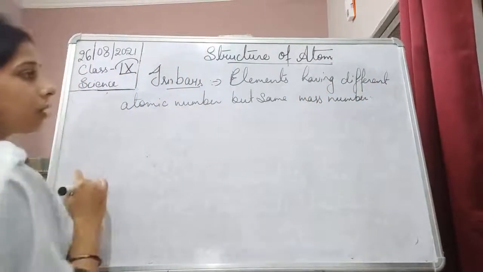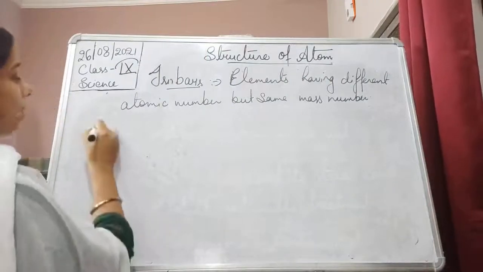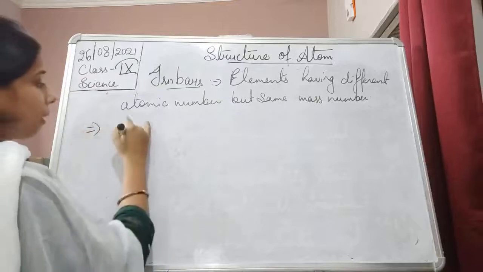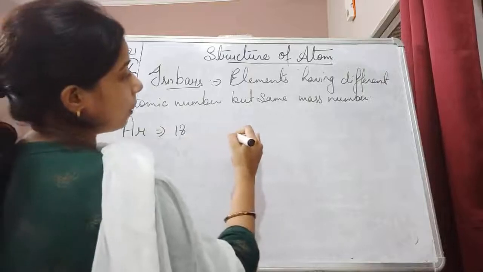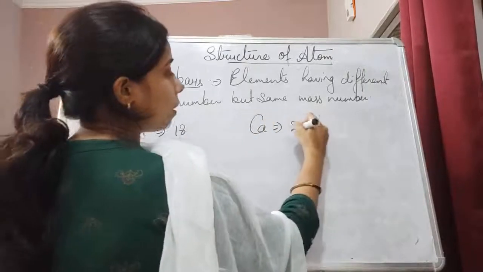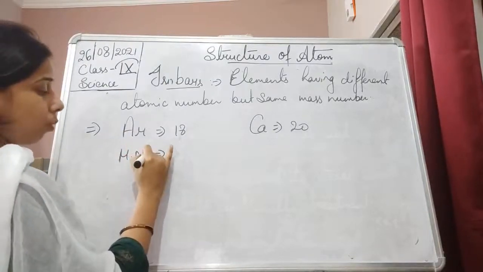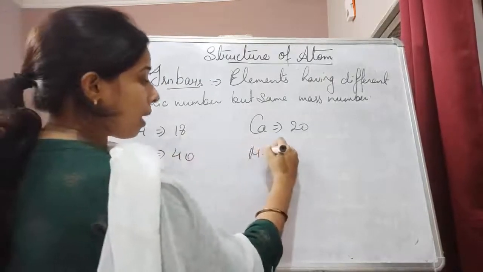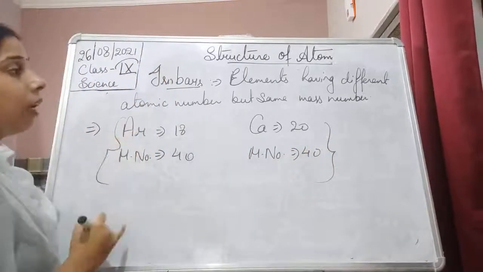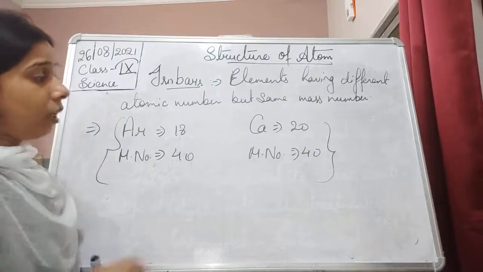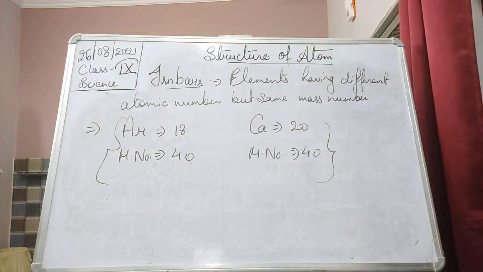Now you see the example: argon, whose atomic number is 18, and calcium, whose atomic number is 20. But when you look at the mass number, it is equal to 40 here, and here also the mass number is equal to 40. So you can see that both of them have different atomic numbers but the same mass number.